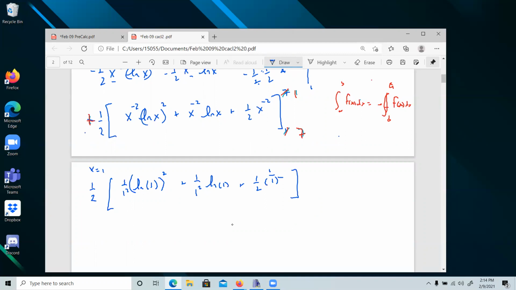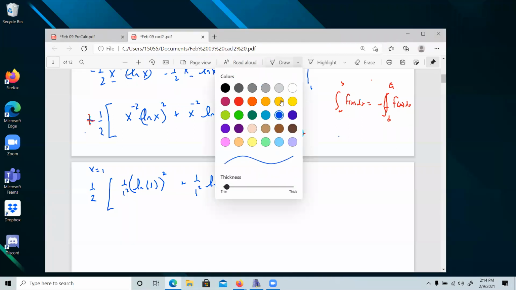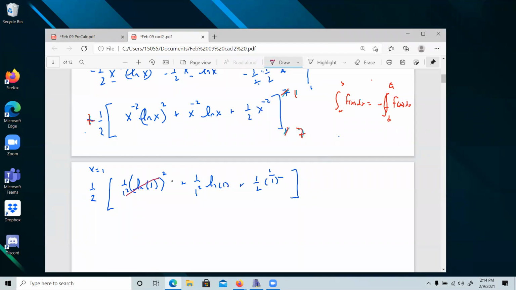If you don't believe this, you could type it into the calculator. Check out natural log of 1, what are you going to find? That's a 0, that's a 0. So what we have here is half times a half, which is equal to a quarter.